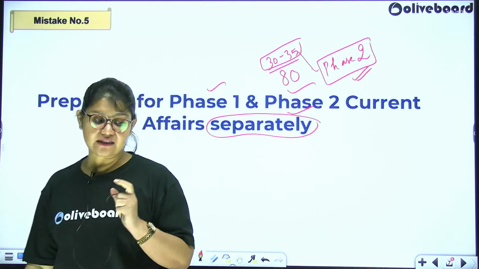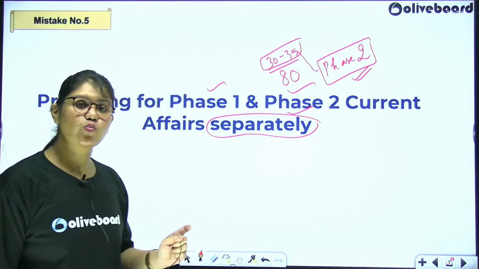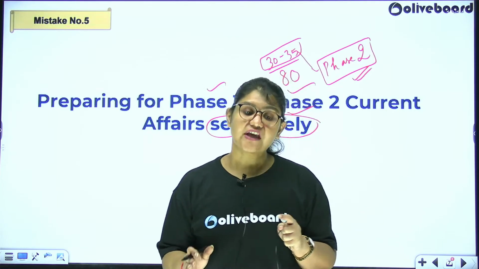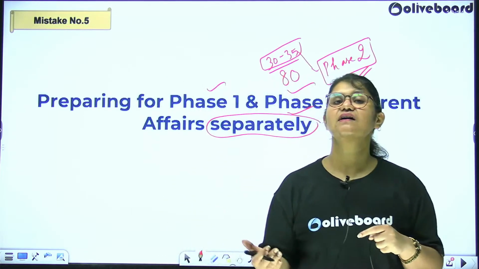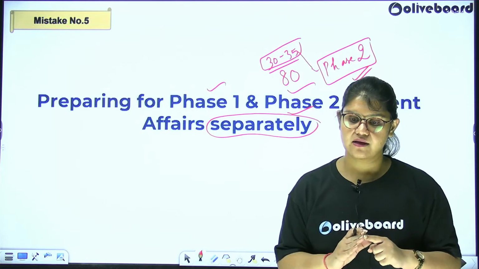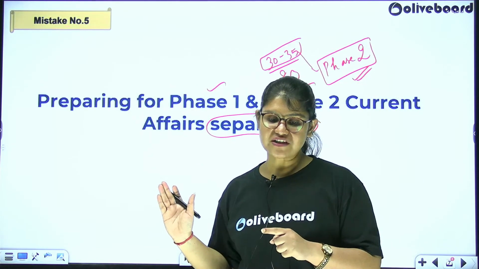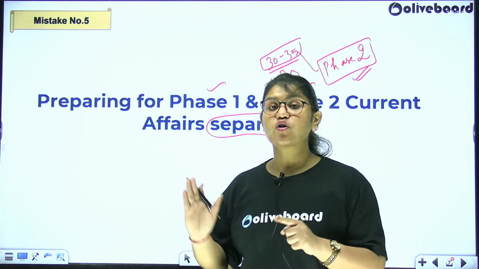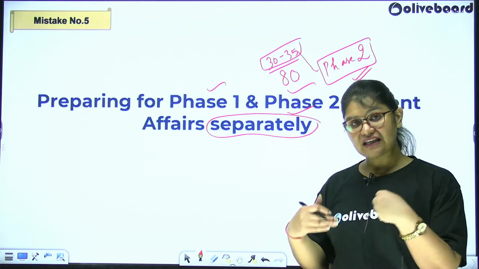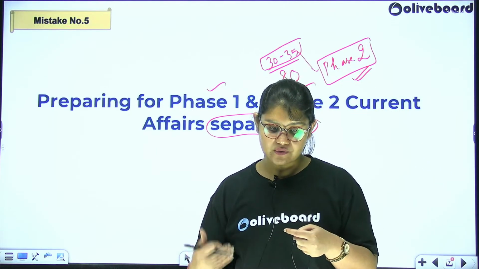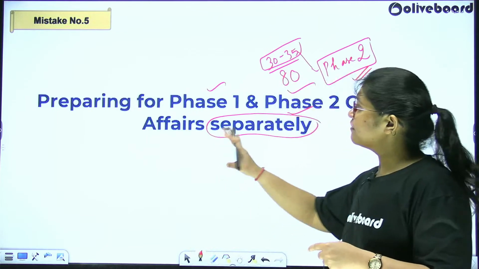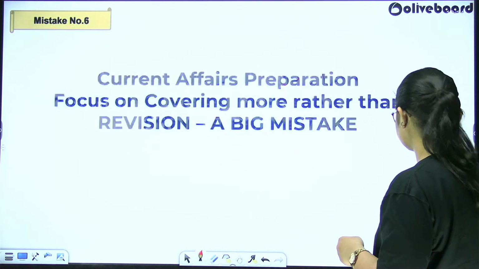The other thing is the gap between phase 1 and phase 2 of RBI Grade B is just nearly 20-21 days. So we cannot sit back and think that once we clear phase 1, we will take care of phase 2 current affairs preparation. That's not how it works. In case you are doing this mistake, rectify it then and there, because we still have time in our hands. That is why we have brought out this live session, because there are days to come. If you rectify these mistakes today, it will help you in the coming days during your preparation. So these are the 5 mistakes. Let's move on to the 6th one.